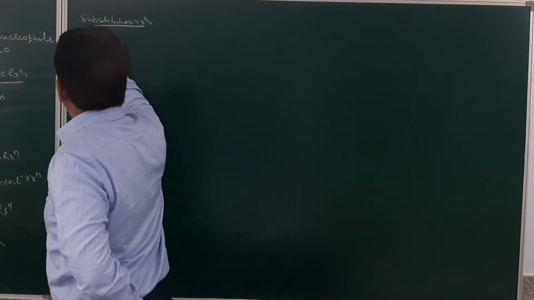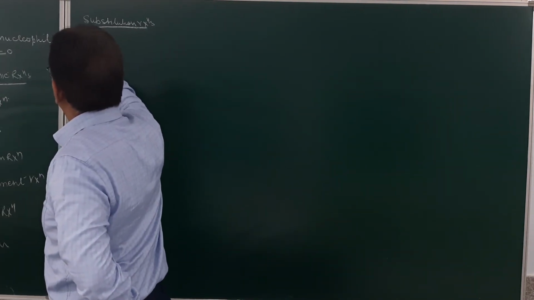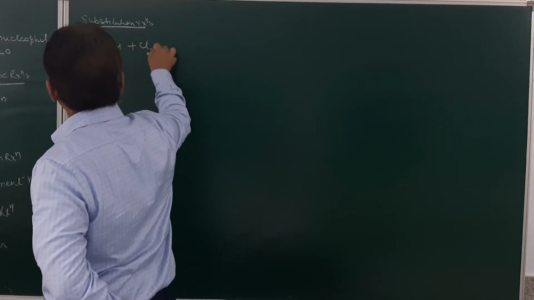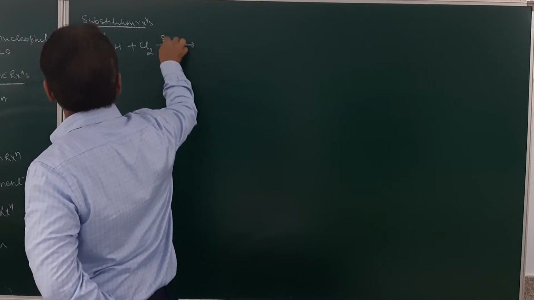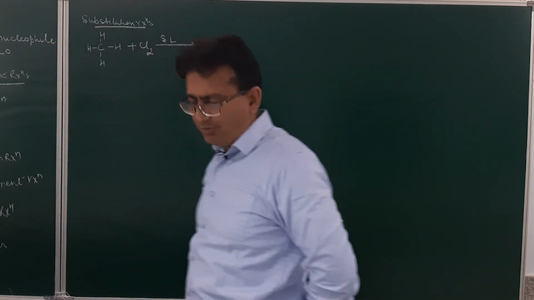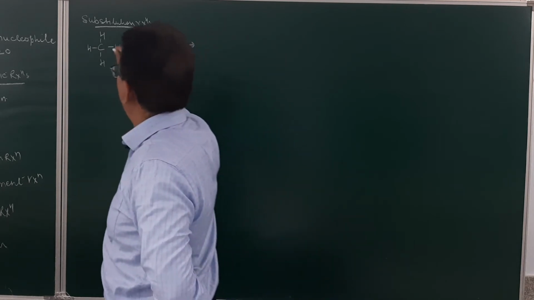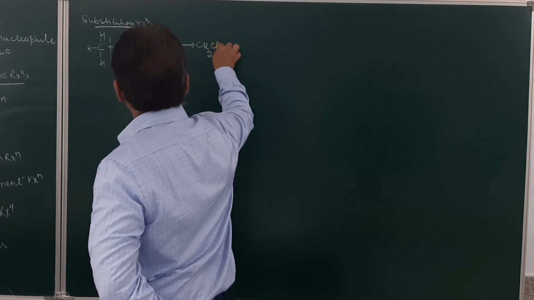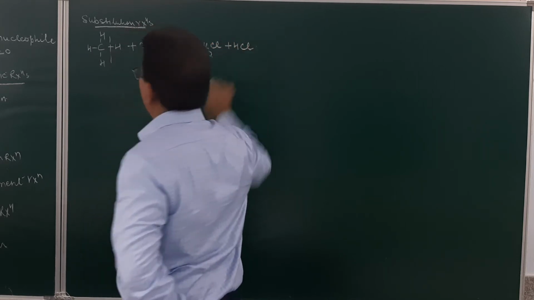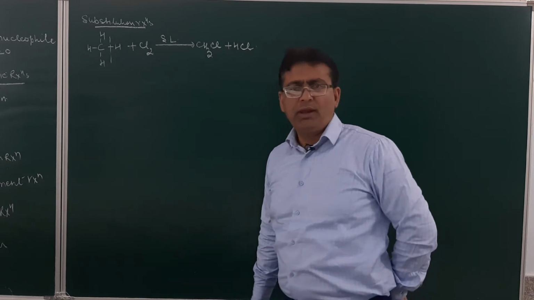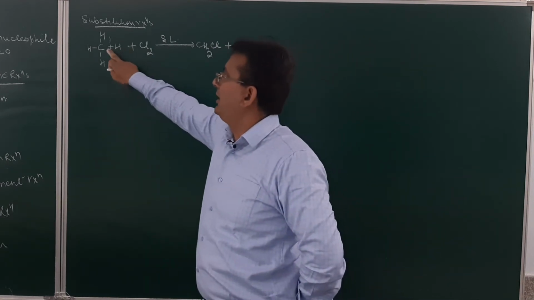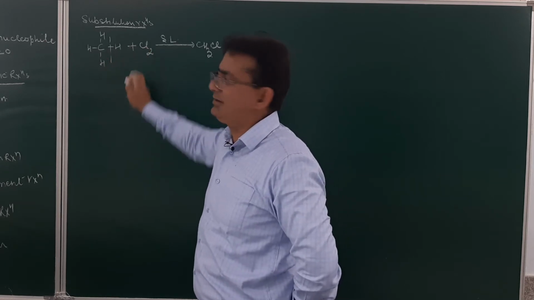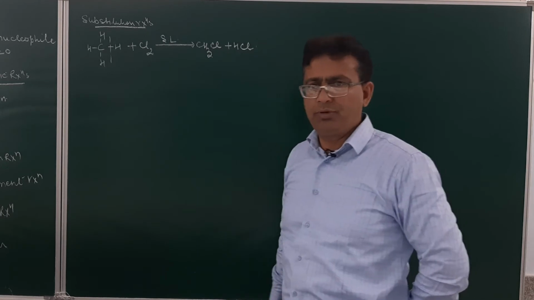As for example, if you take the methane molecule and treat it with chlorine, and the reaction occurs in the presence of sunlight, what will happen? This bond from here will break. It will result in the formation of CH3Cl, and HCl will be given out. So those are reactions in which an atom or group attached to a carbon atom in the substrate molecule is replaced by another atom or group.